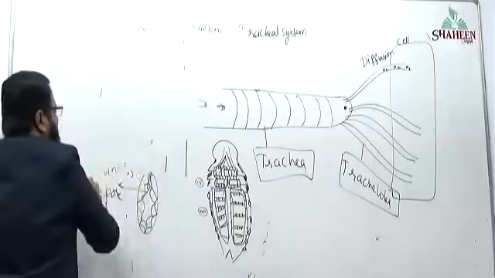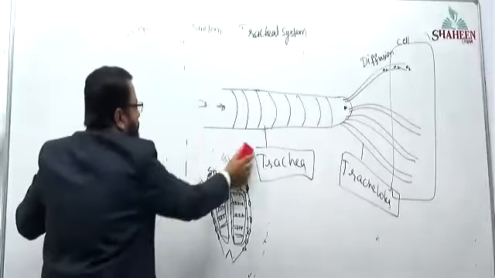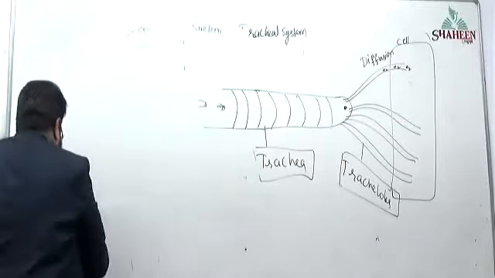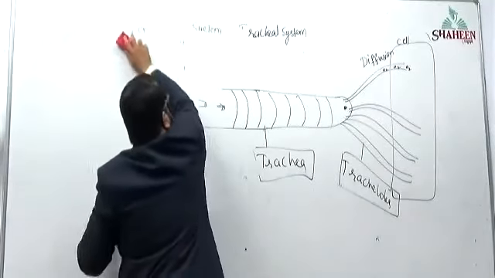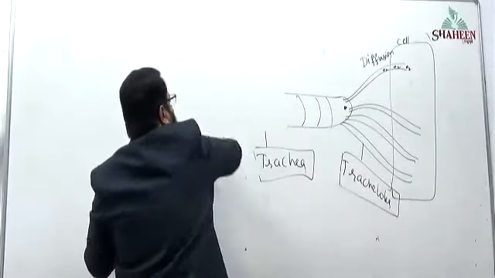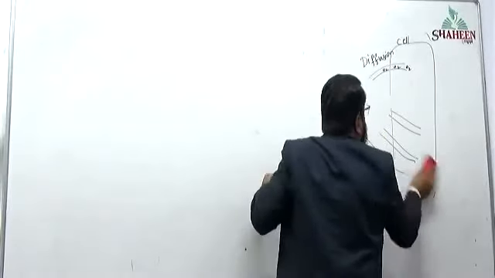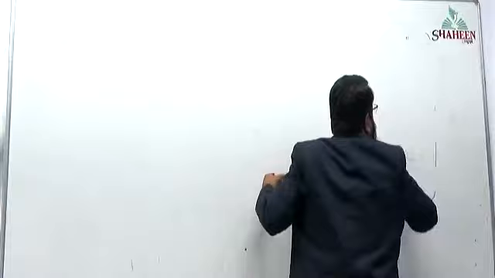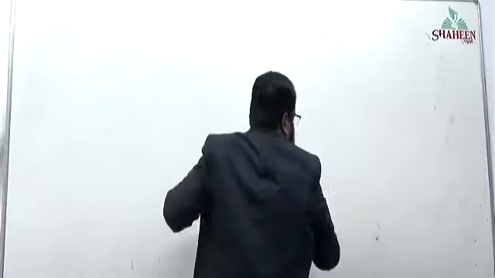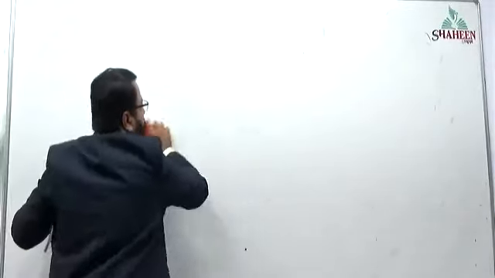We were dealing with a chapter that is plant kingdom. In that, we have completed 2 groups of plants: algae and bryophytes. The third one we are going to start is gymnosperms.